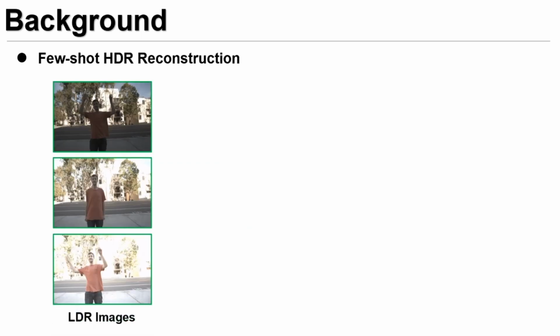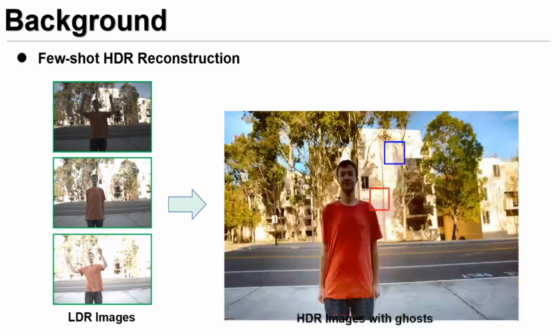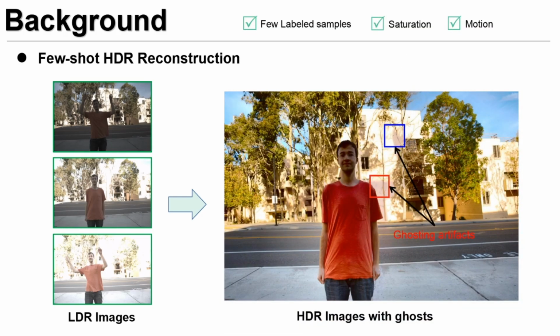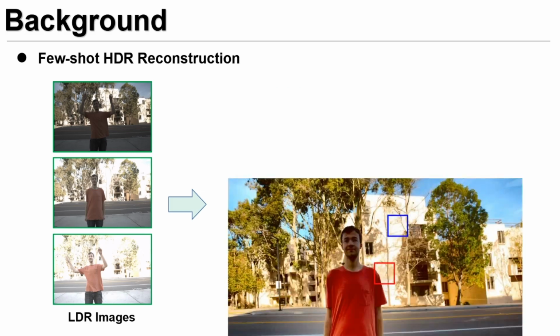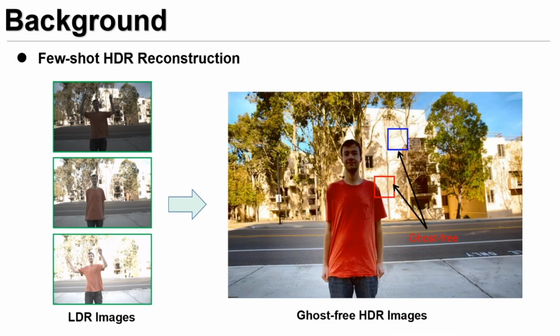As we know, HDR imaging can effectively recover details in static scenes. It may produce ghosting artifacts on dynamic scenes or handheld camera scenarios, especially when saturation and motion exist. In this paper, we try to generate ghosting-free HDR images with a few labeled data.